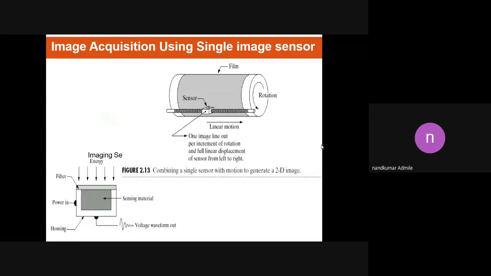The first technique is image acquisition using a single image sensor. As the name indicates, what does it define?